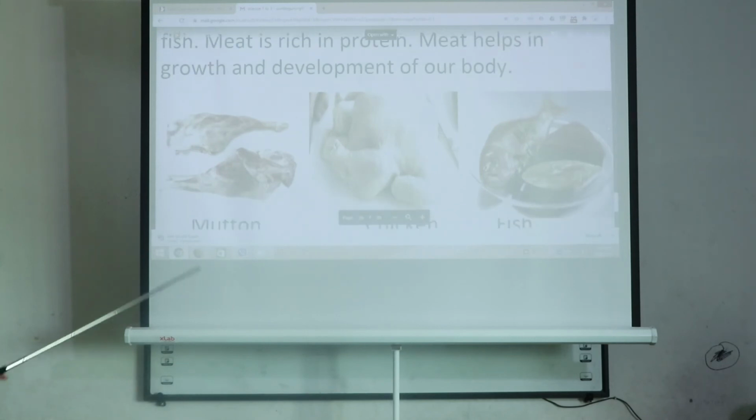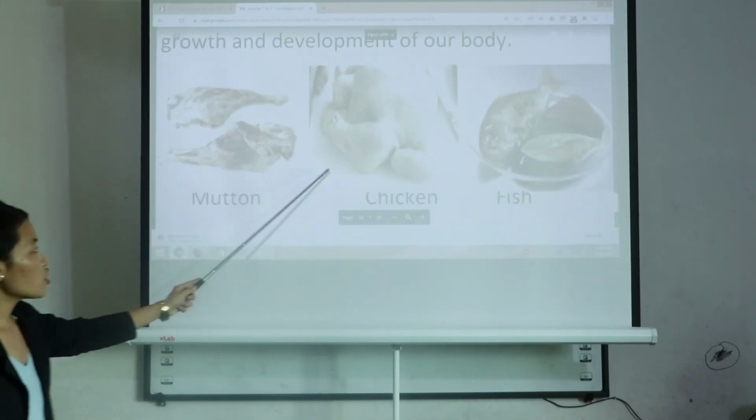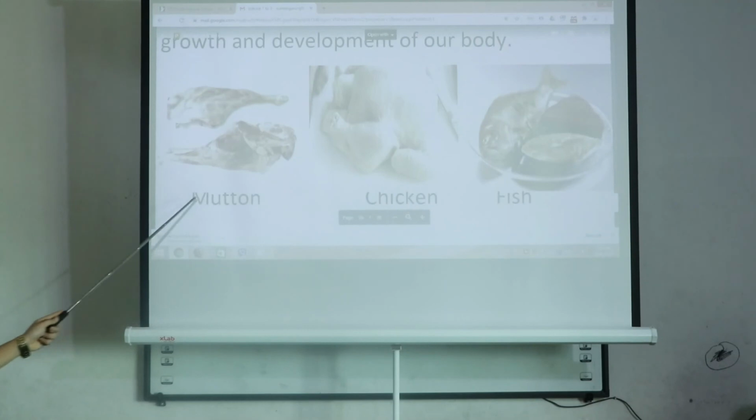You can see the picture. This is mutton, chicken and fish. These are the meat that we get from the animals.